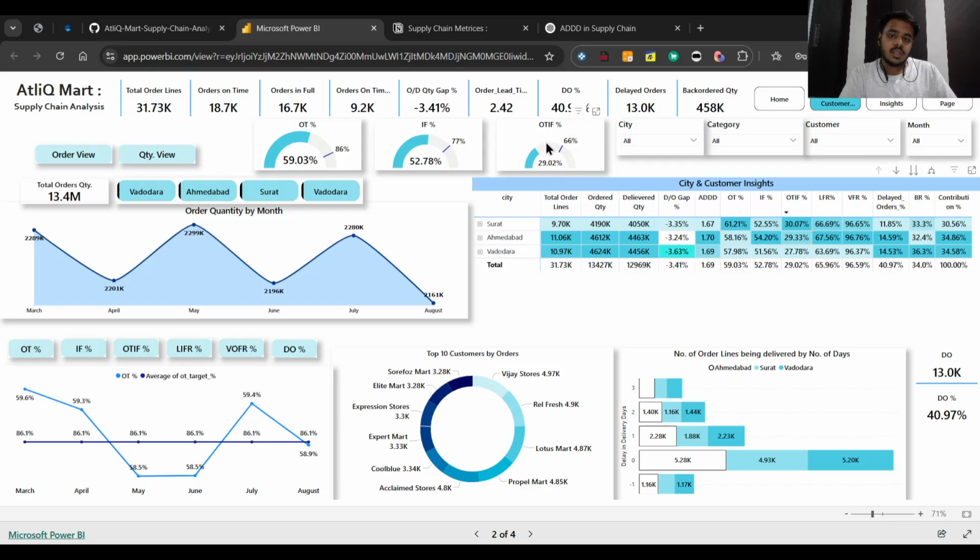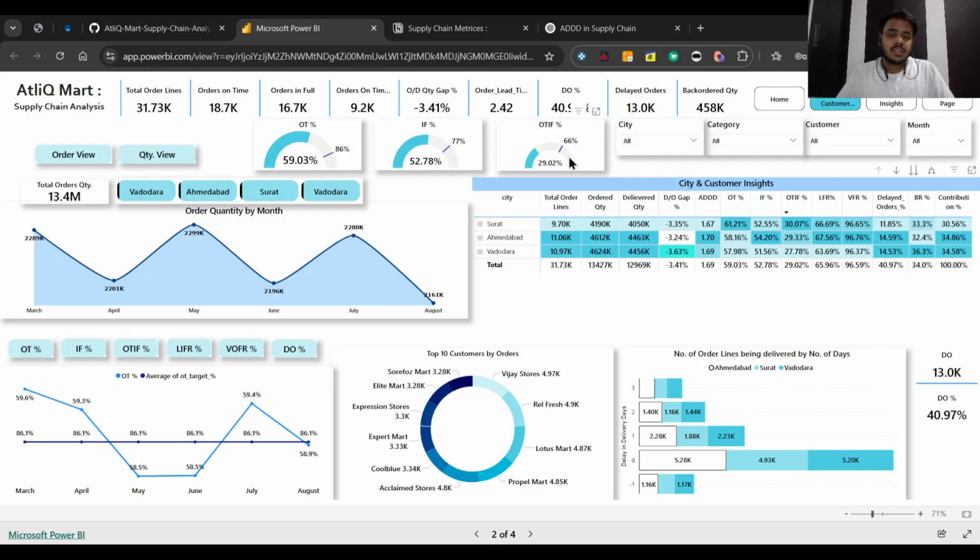If you see the OTIF percentage, it is low because it is only 29.02%. It should be around 40 to 50%. Because if you are supplying order lines to three tier 2 cities such as Surat, Ahmedabad, and Vadodara, your ideal OTIF percentage should be more than 50% at least, right?